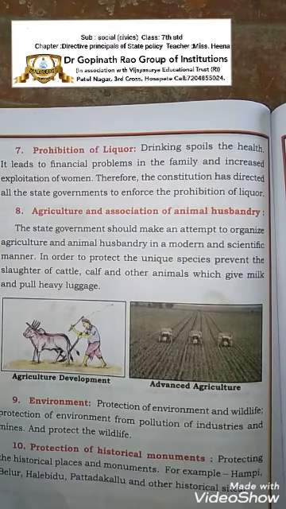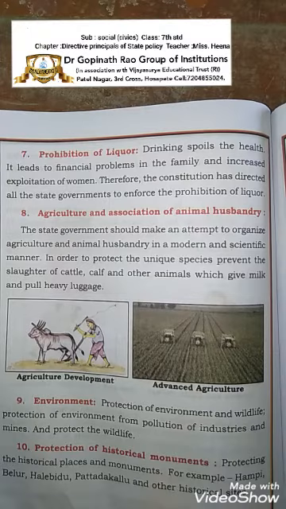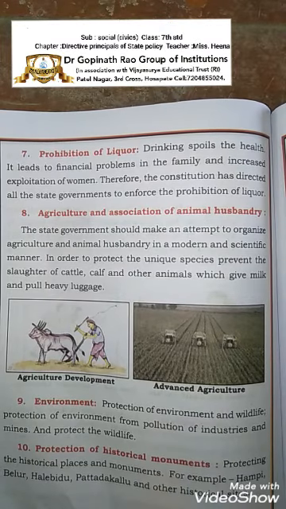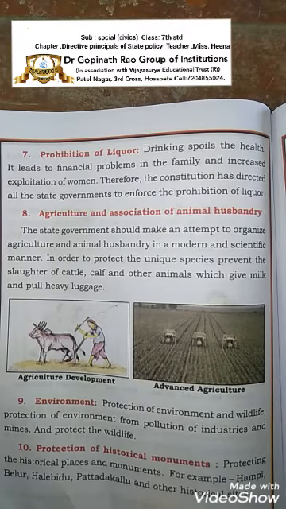Prohibition of liquor. Drinking spoils the health, it leads to financial problems for the family, and increased exploitation of humans. Therefore, the constitution has directed all the state governments to enforce prohibition of liquor. You have seen that in the last few days liquor shops were closed to protect the health of all the citizens, because many people get financial problems because of liquor, and women are also exploited because of it.